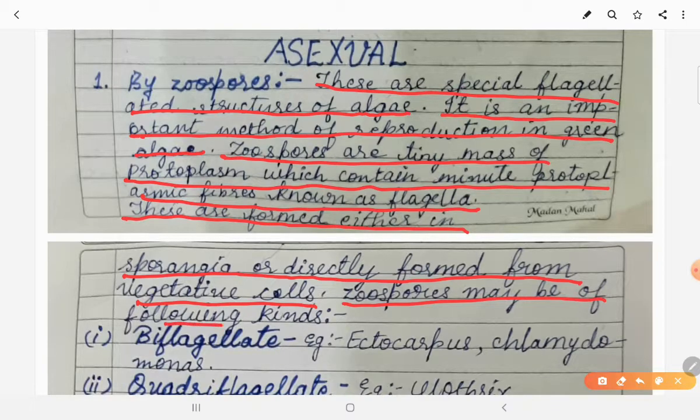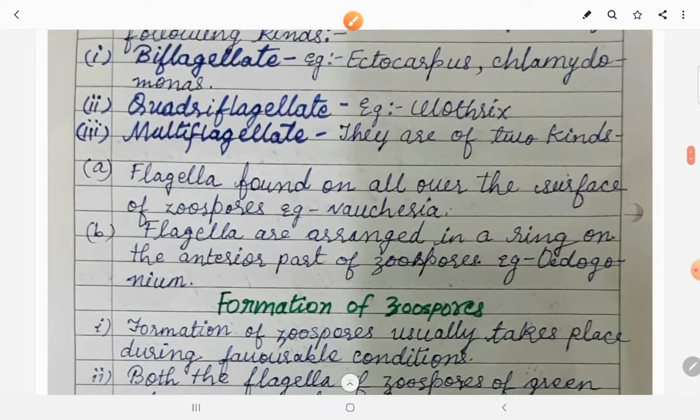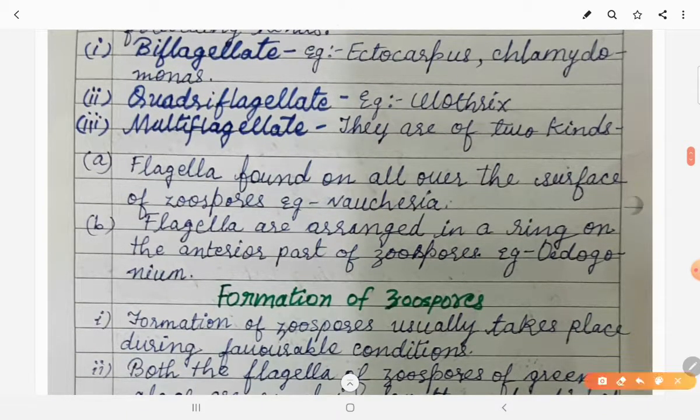Zoospores may be of the following kinds. Let us see the kinds of zoospores we can see. Biflagellate zoospores: when two flagella are present in the zoospores. Example is Chlamydomonas. When four flagella are present in the zoospores, we call them quadriflagellate zoospores. Example is Ulothrix. When more than four flagella are present in the zoospores, then we call them multiflagellate.